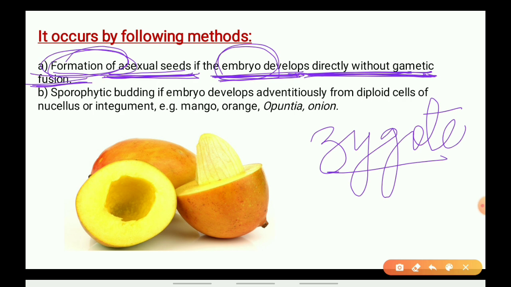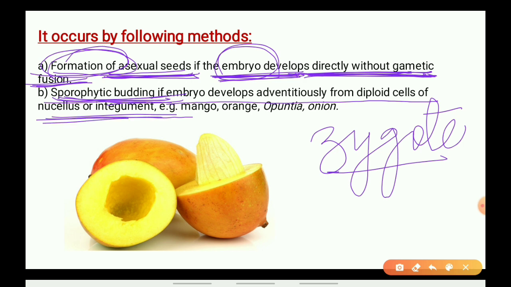The second one is sporophytic budding. The spores will be formed, and the spores will undergo budding. The embryo develops adventitiously from diploid cells of the nucellus or integument.